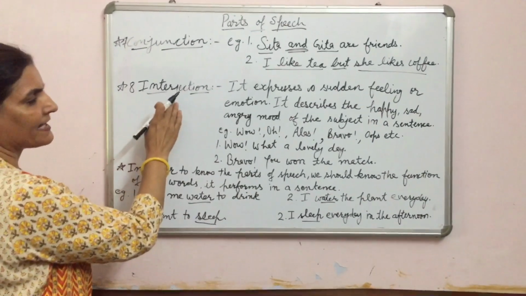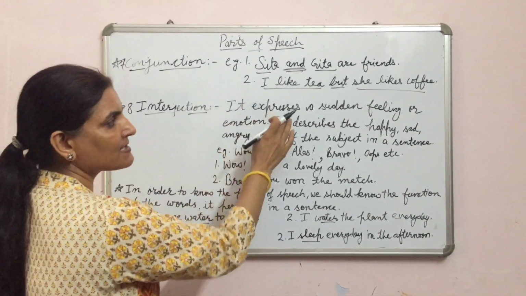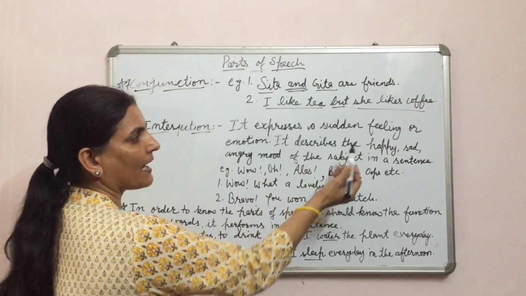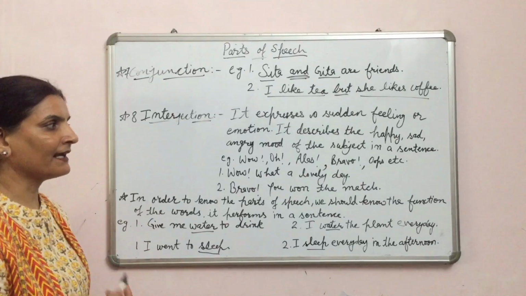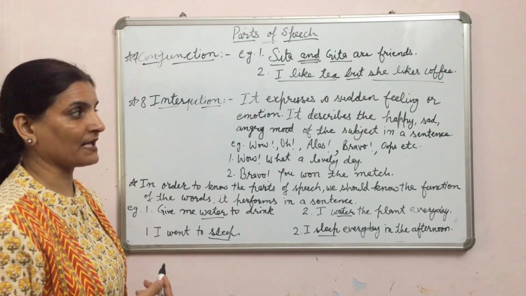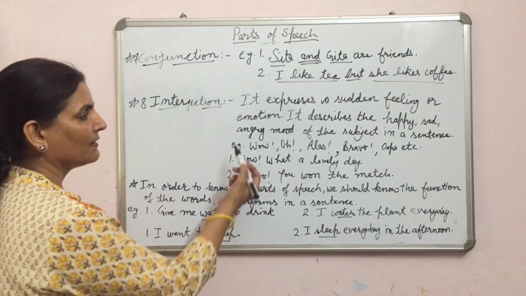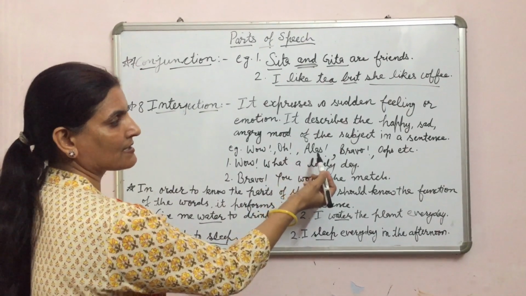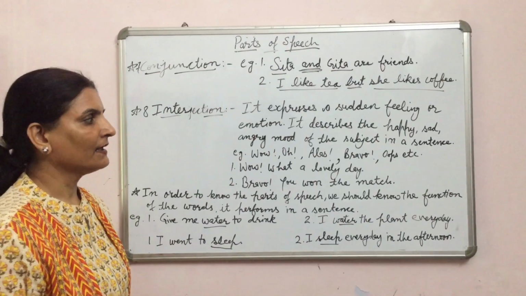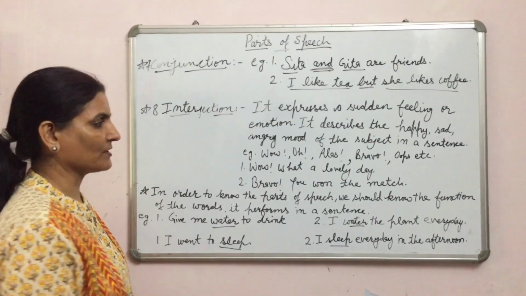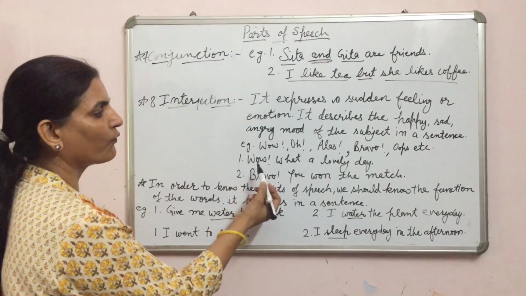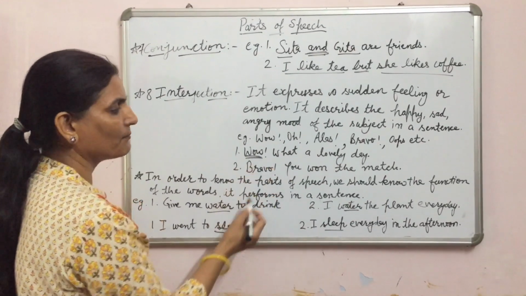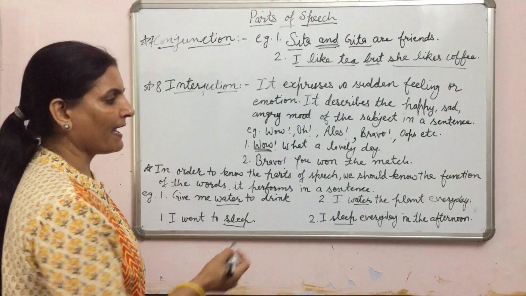Next is interjection. It expresses a sudden feeling or emotion. It describes the happy, sad, angry mood of the subject in a sentence. See the examples. Wow, oh, alas, bravo, oops. These are the interjections. Look at the examples. Wow, what a lovely day. This is interjection. Bravo, you won the match.